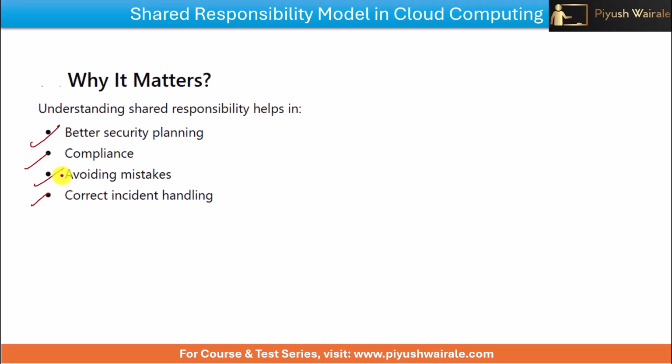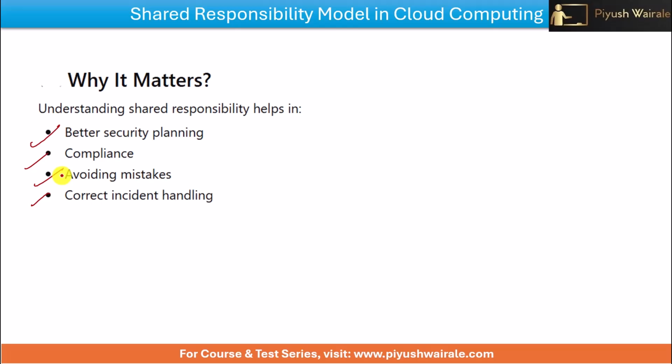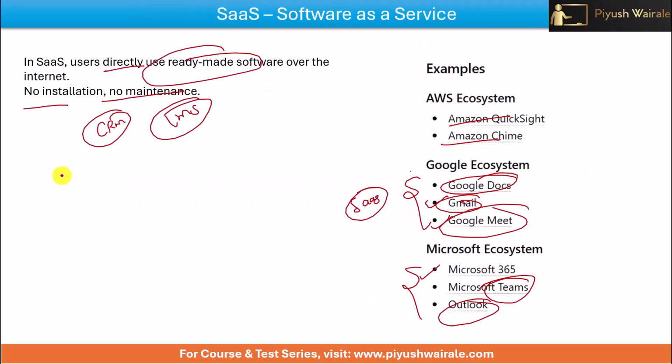So you can just go through the slides, or I have given the notes also. You can go through the notes for detail, because whatever we have discussed is at the conceptual level here. Which services come under which category? That we have added in our notes. You can just refer to that. But I hope you understand what we have discussed in this particular video regarding the types of cloud services and the shared responsibility.